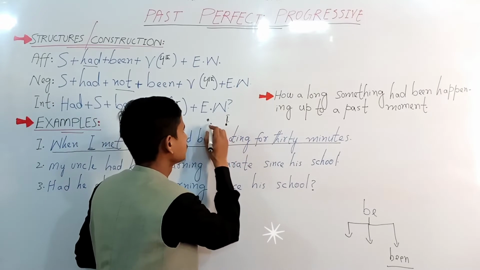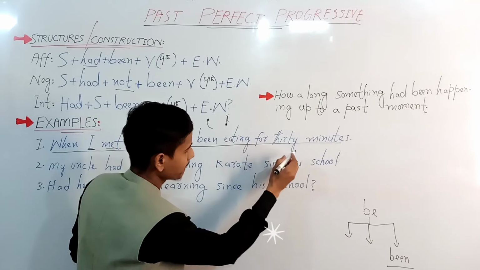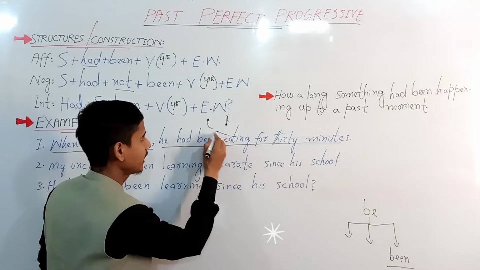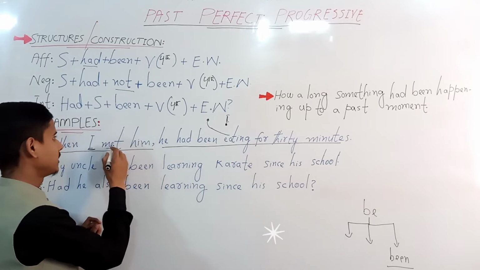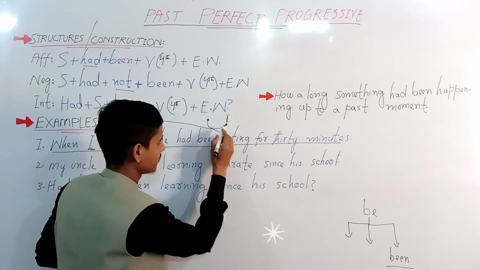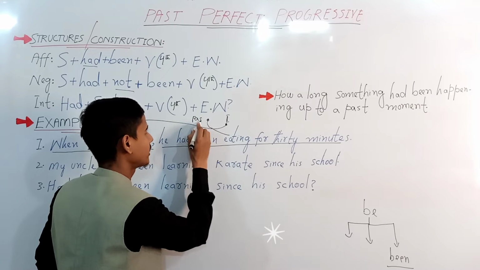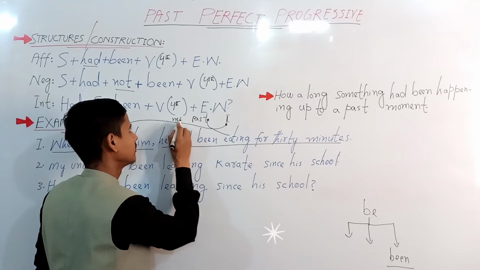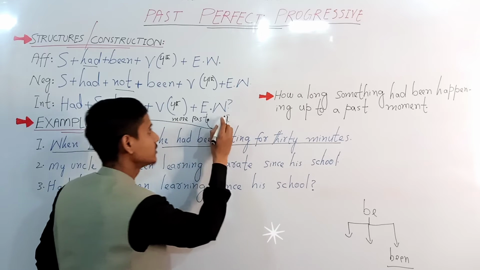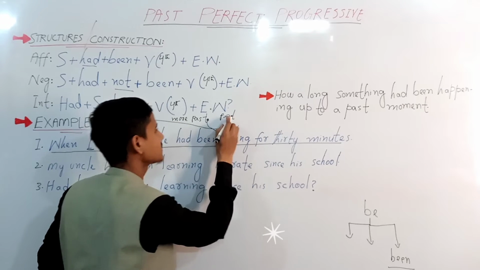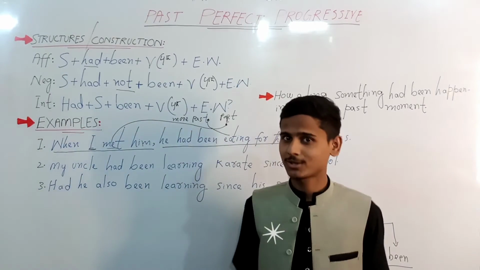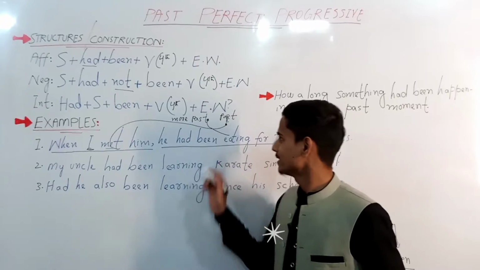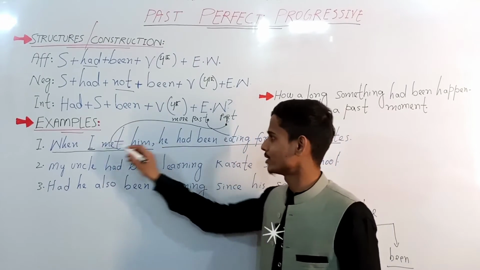Eating had happened before, and this one action happened after it. So this is the more past, and this is also past, but only past simple. I hope you have got it. I've tried my best to make you understand. So this action had been happening before this took place.